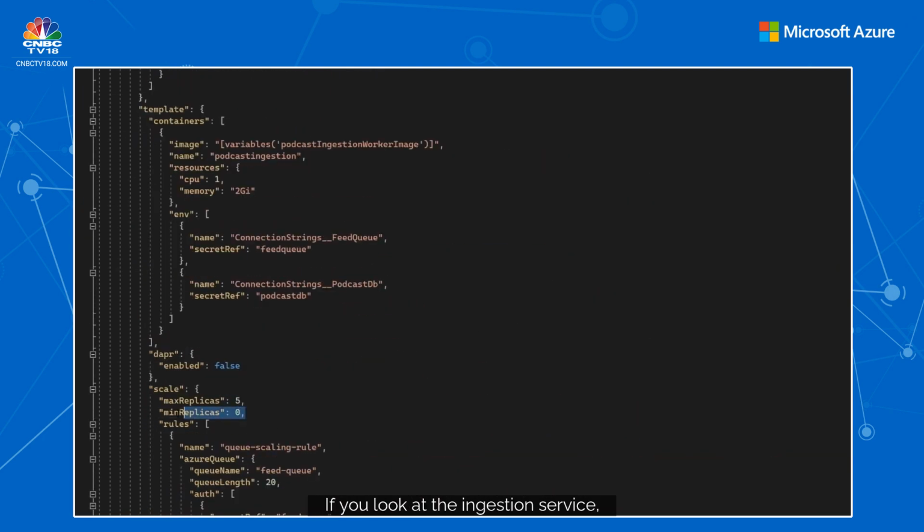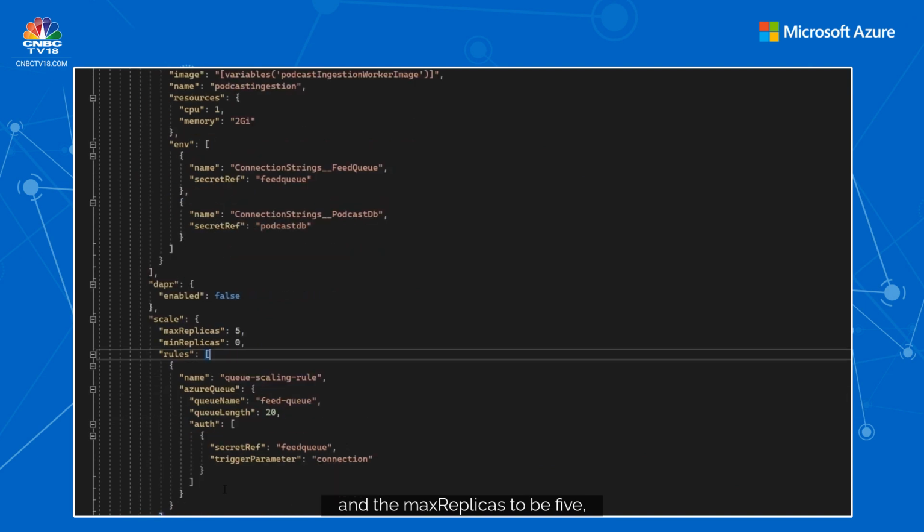If you look at the ingestion service, we set the min replica to be 0 and the max replicas to be 5, which makes sense for this service. If you look at the scalability rule here, we are looking at the feed queue, which is the storage queue which I was talking about.